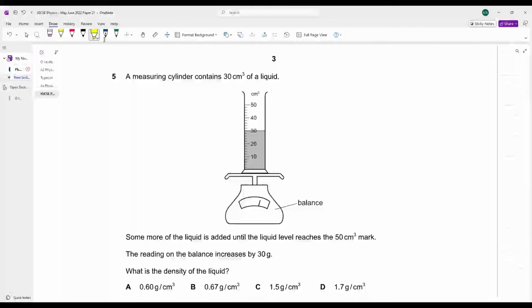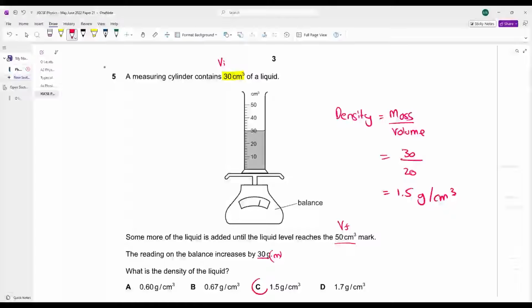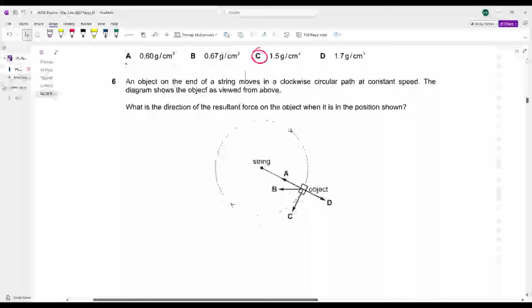A measuring cylinder contains 30 cm cubed of liquid. This is your initial volume of the liquid. Some more of a liquid is added until the liquid reaches 50 cm cubed mark. This is your final volume. The reading on the balance is 30 gram. This is your mass. You have to calculate the density. Density is equal to mass over volume. What is your mass? 30. What is your volume? Final minus initial, that is 20. Density comes out to be 1.5 grams per cm cubed. C is your answer. Let's further move ahead.